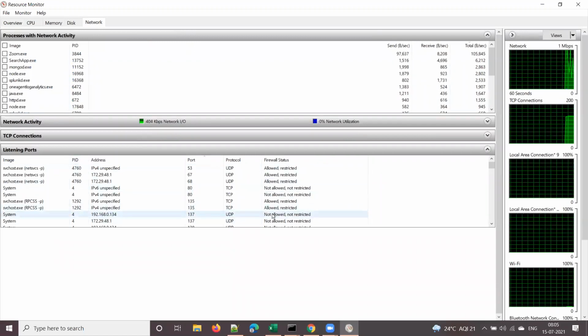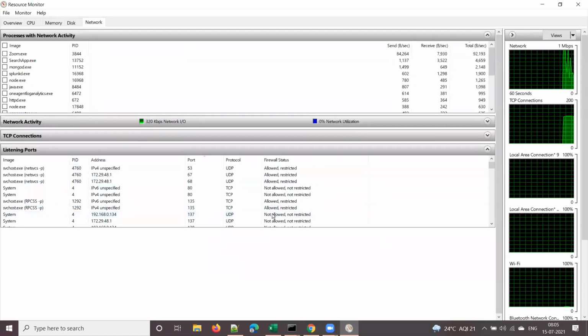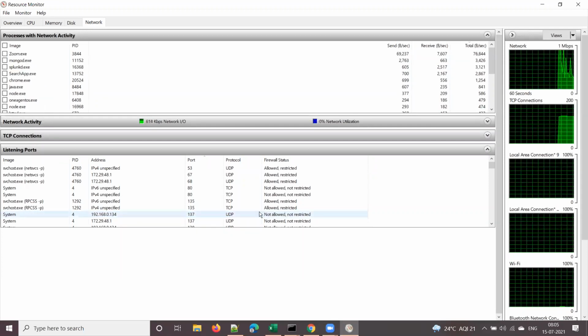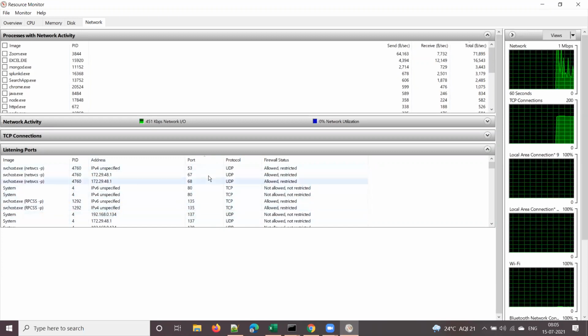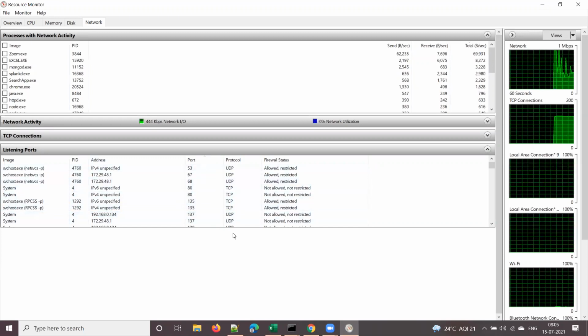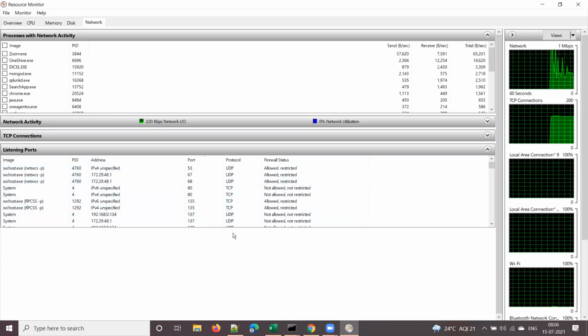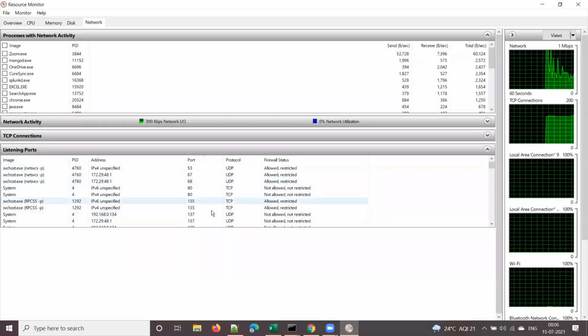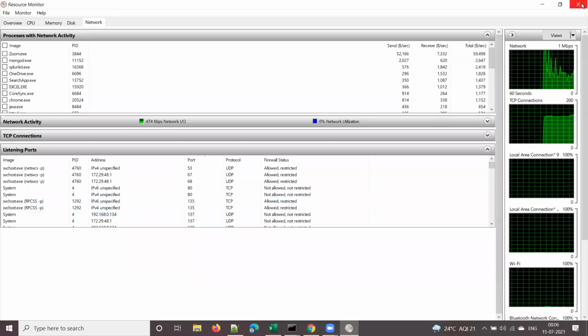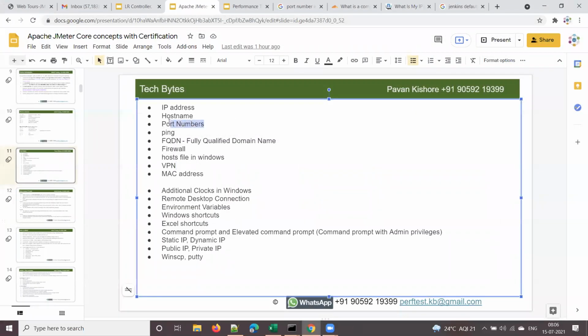And remember, ports are nothing but software programs. These are not hardware ports. All these different ports are software programs, right? Software ports. Clear? So these are the listening ports that are working on my machine as of now. So this is all about port numbers, right?